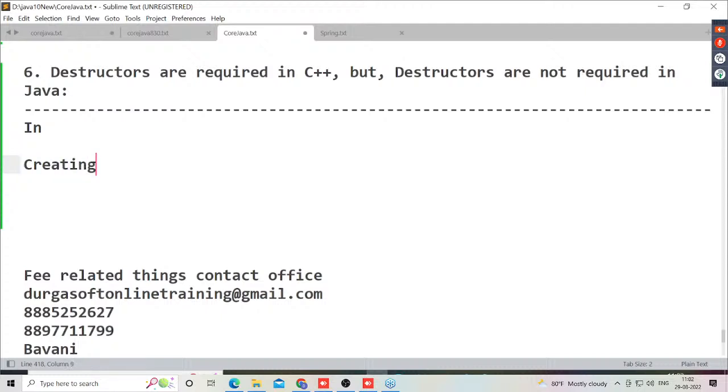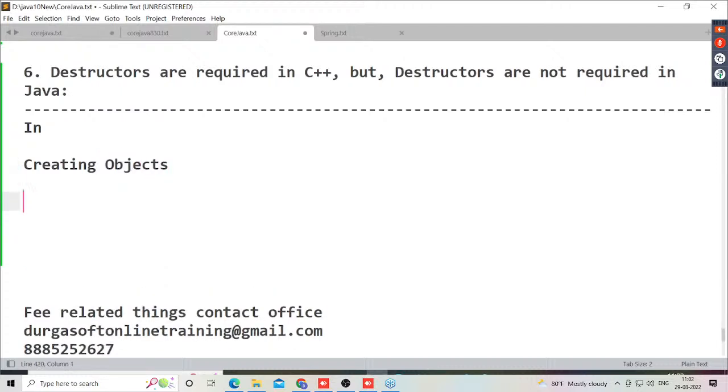So creating objects and destroying objects are the two minimum operations in all object-oriented programming languages. As we want to represent data in the form of objects, first we have to create objects. At the end of the program, we have to destroy the objects. Between these two, we are going to keep data, read data, update data, and delete data inside the objects. Any operation we can do. But first we have to create the objects, and at the end of the program, destroy them. This is exactly the point I'm telling you. Okay, fine.